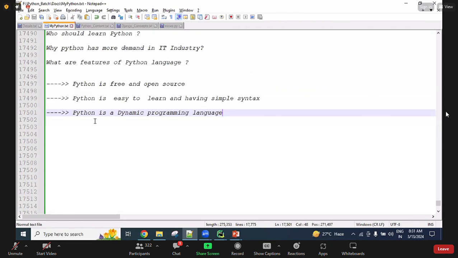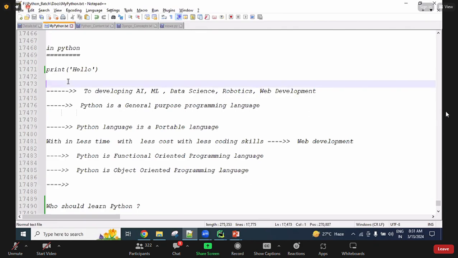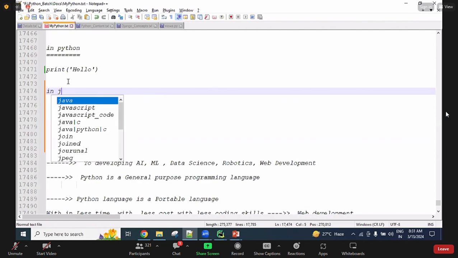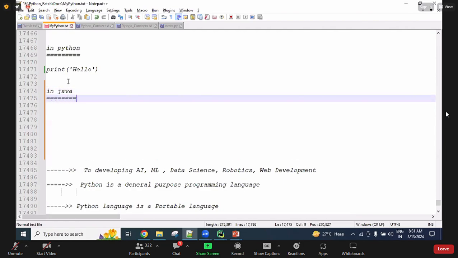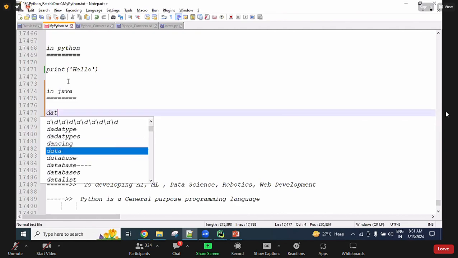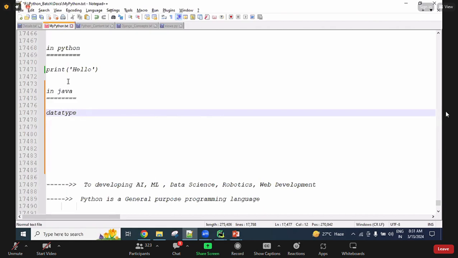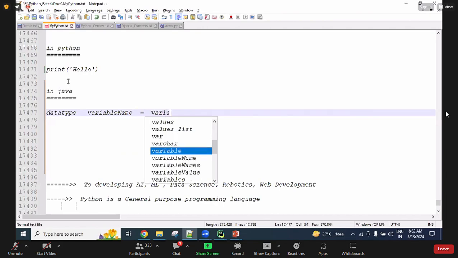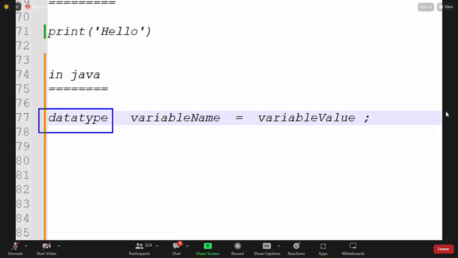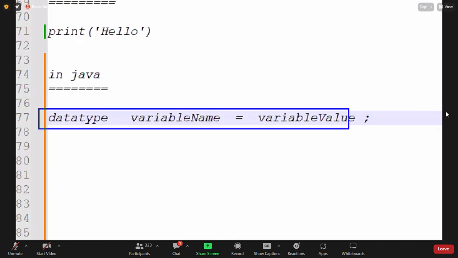Now here you can check it, guys. One point I will let you know. In Java, compared with Java or any other language, if we want to create one data into a variable, for example, one employee's information or one number I want to store, see here. In Java, the syntax is data type followed by the variable name, equal to, variable value, and semicolon. This is the Java syntax, guys.